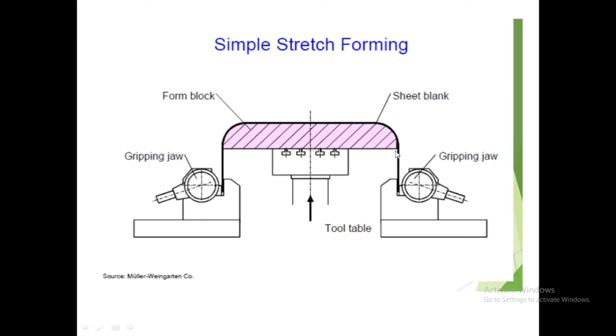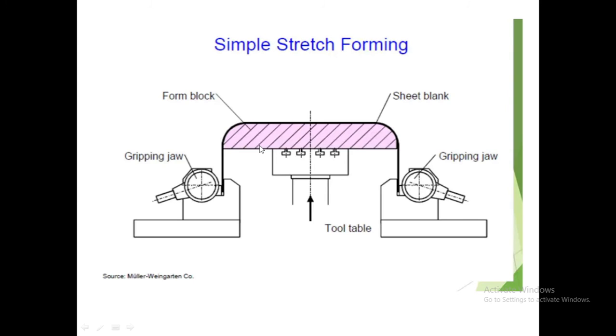The sheet metal will acquire the shape of this form block, and in this way the stretch forming process will work. The end of the sheet is fixed in a gripping jaw, and the sheet metal will be fitted on a tool table or a form block, and after that this tool table will move upward, and due to the upward movement of the tool table, this sheet metal gets stretched.